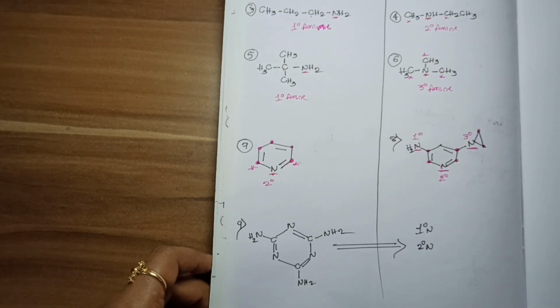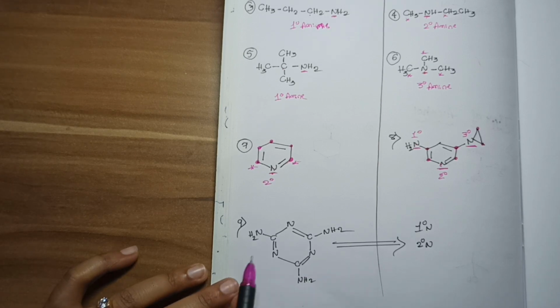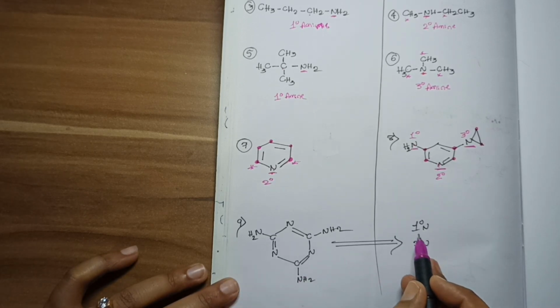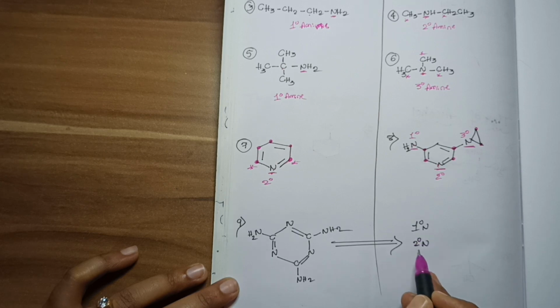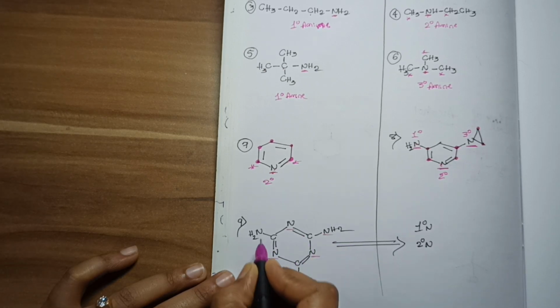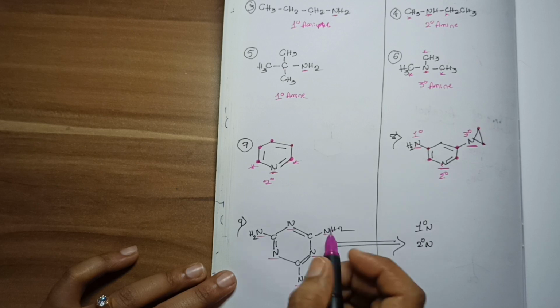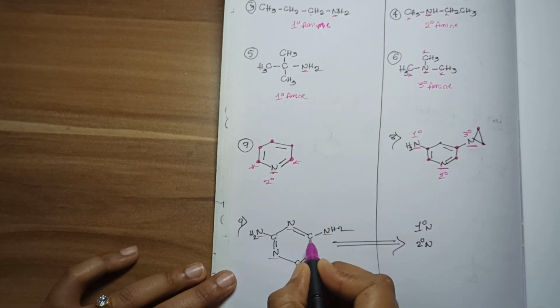Now the last example, very important. Now here my question is, in this example, how many primary nitrogens and secondary nitrogens are present, that we need to find. How to find? See, in this example 1 2 3 4 5 6 nitrogens are present. Now among the 6 nitrogens, how many primary nitrogens and how many secondary nitrogens are present, that we find now.